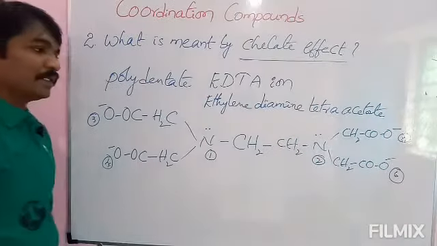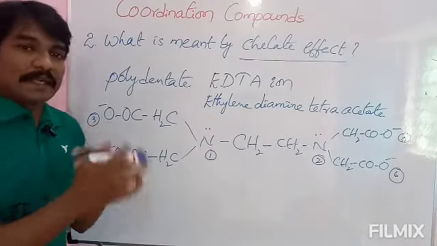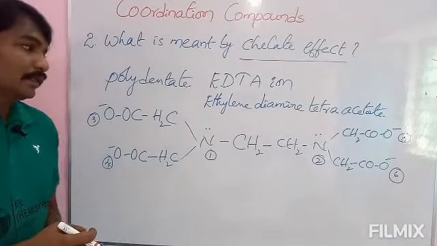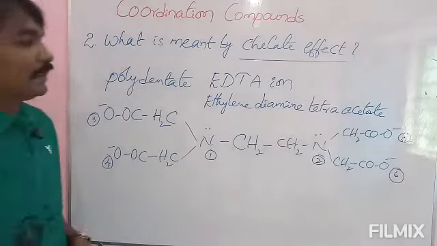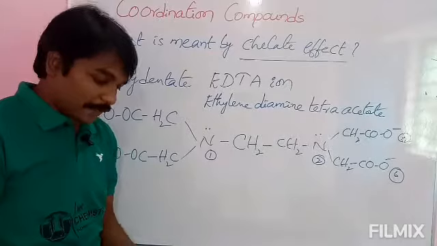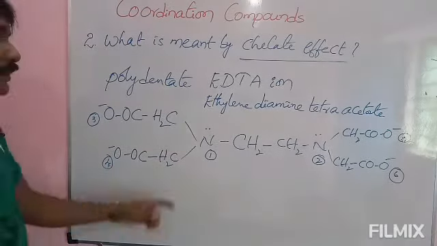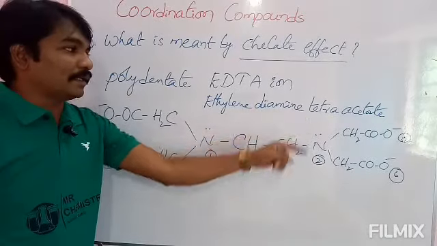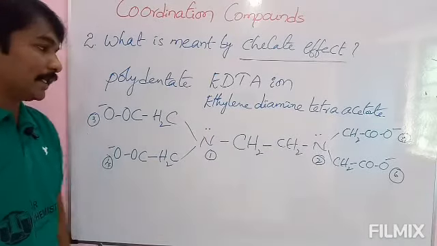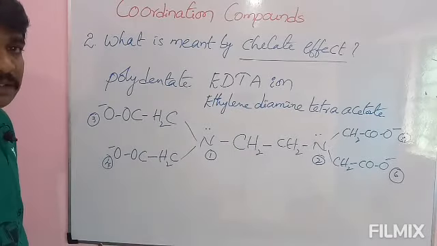Total 6 possible sites are there. These 6 possible sites bind the central metal ion to form a chelate ring structure, and that effect is called the chelate effect. Okay, and please learn this one, EDTA ion, ethylene diamine tetraacetate ion. Please note down this one, and we will go to the next one, that is the third one.